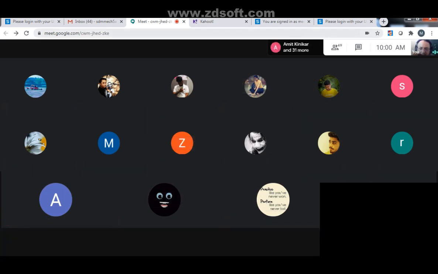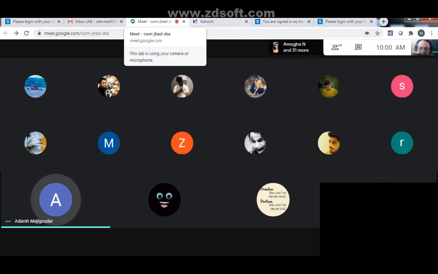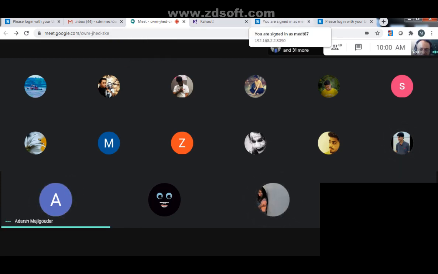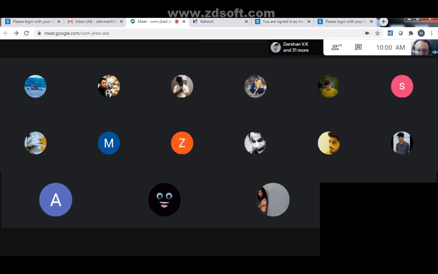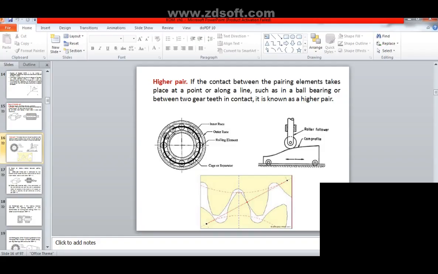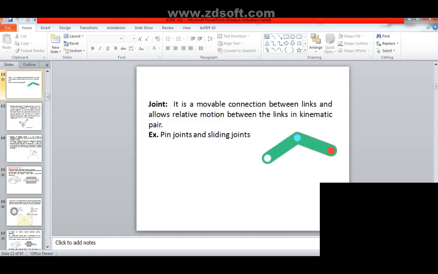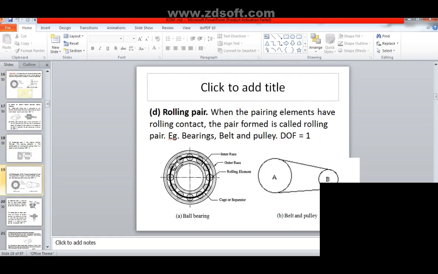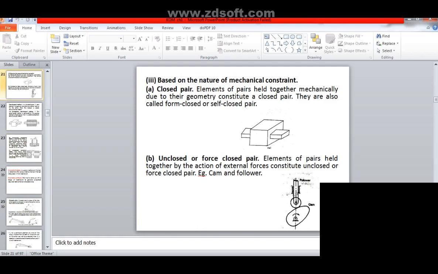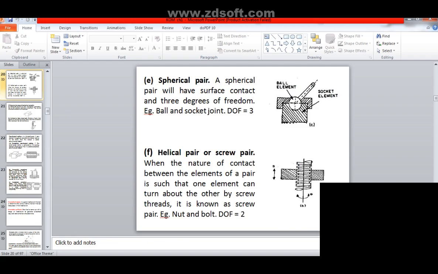Where did I stop? I just continued that helical pair. I didn't see the helical screw pair. Helical pair. Oh, okay. I didn't see the meet, and when I came back, it was gone. So I'll continue from there. Okay, I had covered this helical pair.